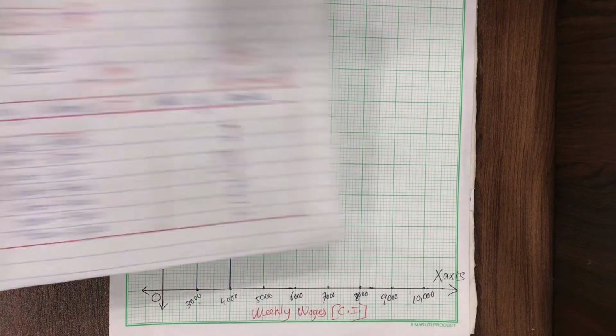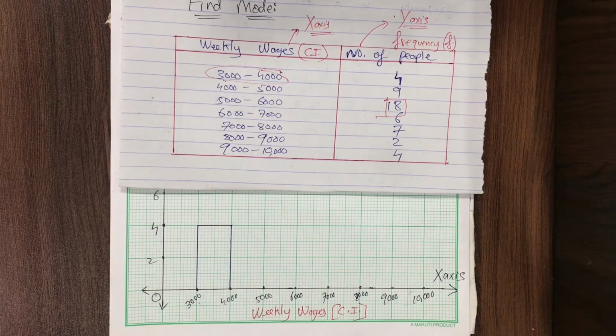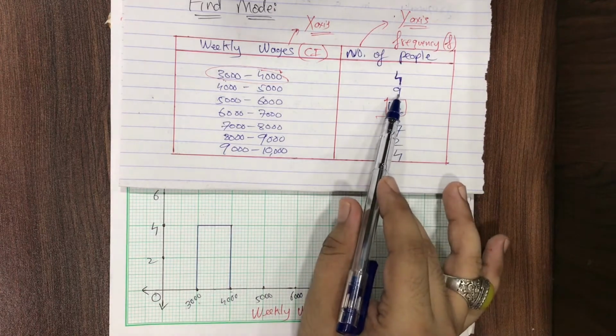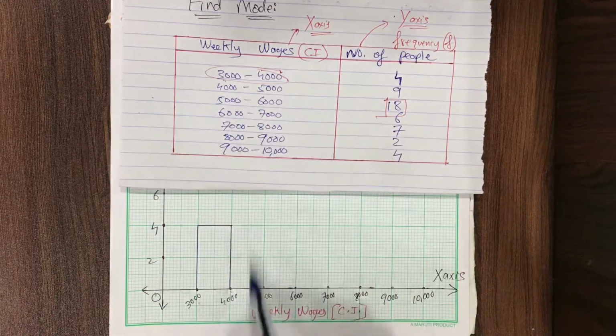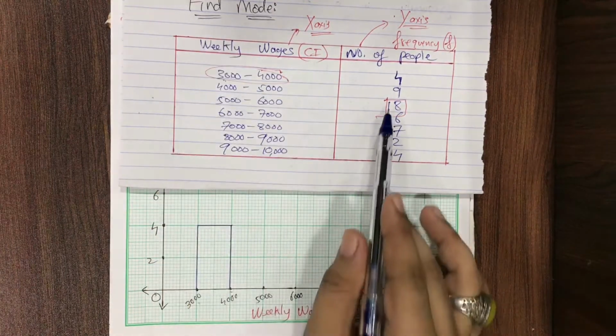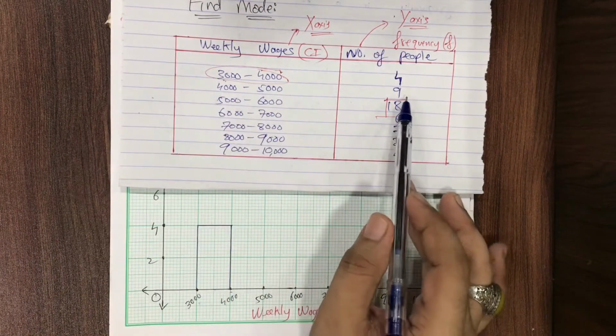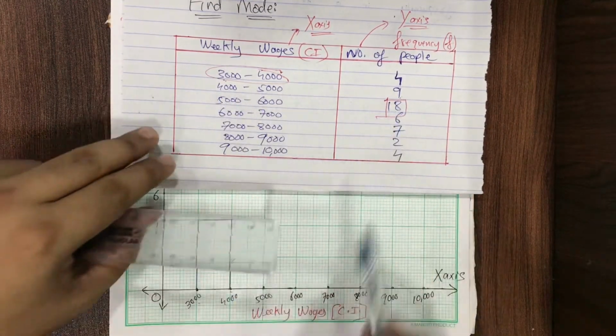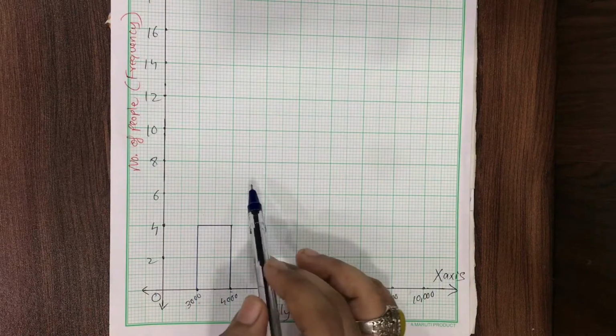The second one, please see this. It's given over here that 4000 to 5000, it's 9. Number of people are 9. So the height of my rectangle will be 9. Vertical height, because the height comes on the y-axis. Number of people is 9 from 4000 to 5000.